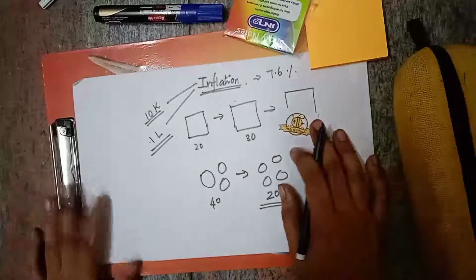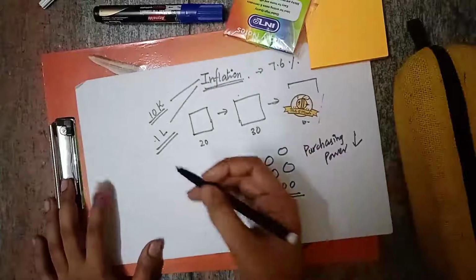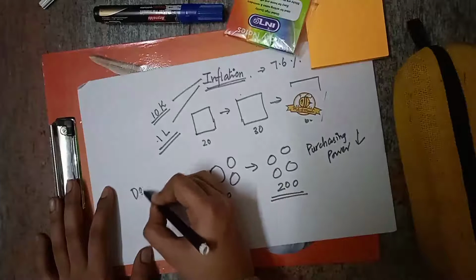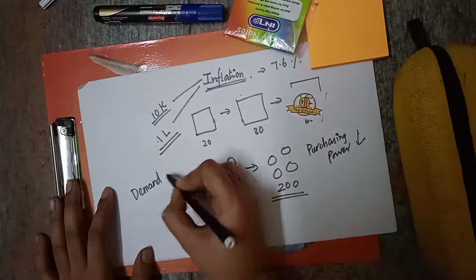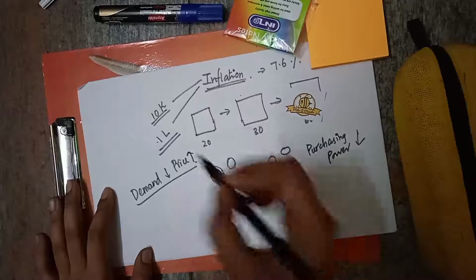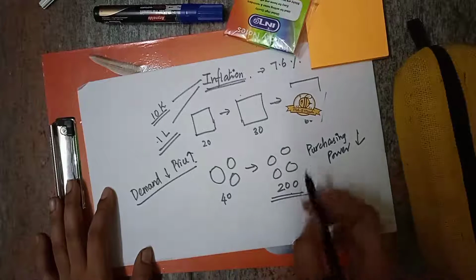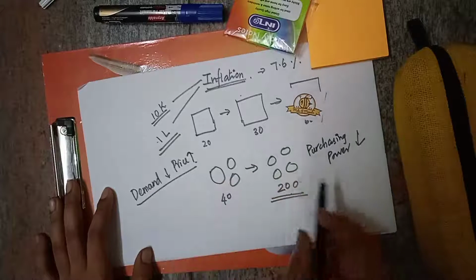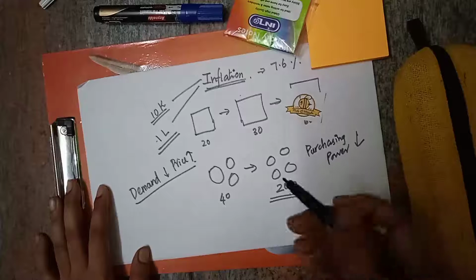So let us discuss this in detail. There is a relationship between demand and price. If the price increases, the demand decreases. The onion price has increased, so the demand will be reduced, because more people can't afford onion at this price.